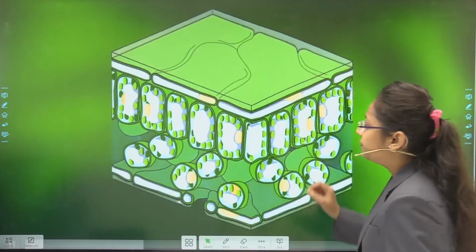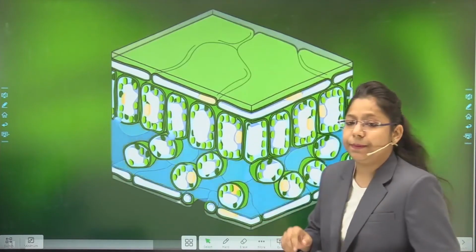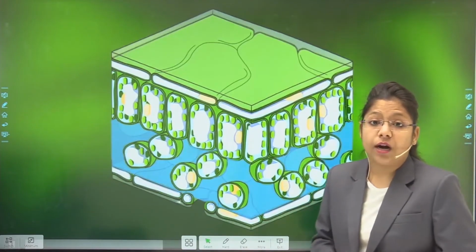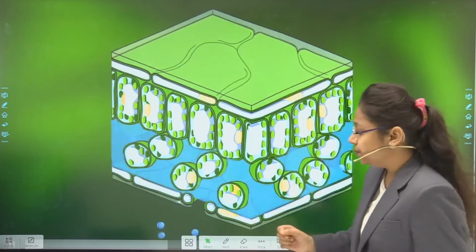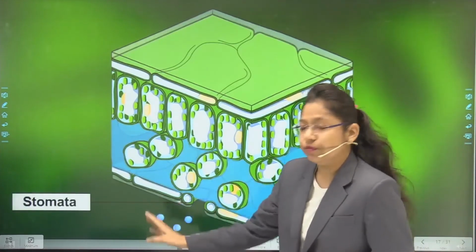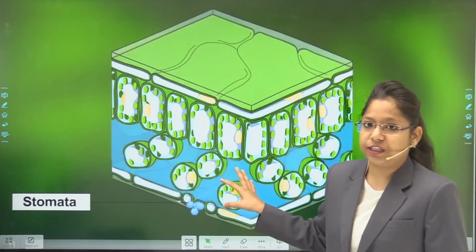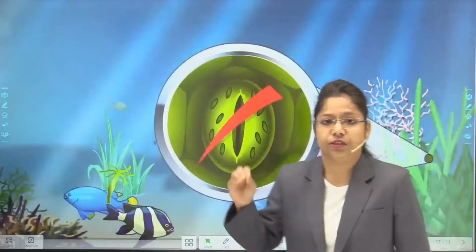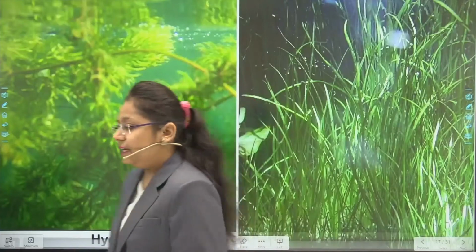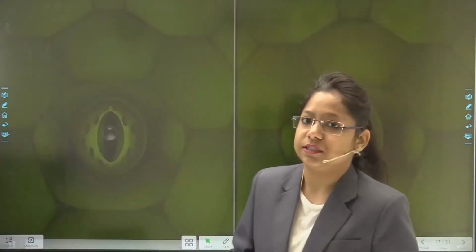So, what happens when the water molecules are in excess? They will move towards the intermembrane space, and through the intermembrane space, they will move towards the stomatal opening. So, this is the stomatal opening through which they will move. Okay, now you are clear with this, that when an excess amount of water is present, it will move towards the stomatal opening. Now, you can see here that Hydrilla and Vallisneria are submerged plants that do not contain stomata.